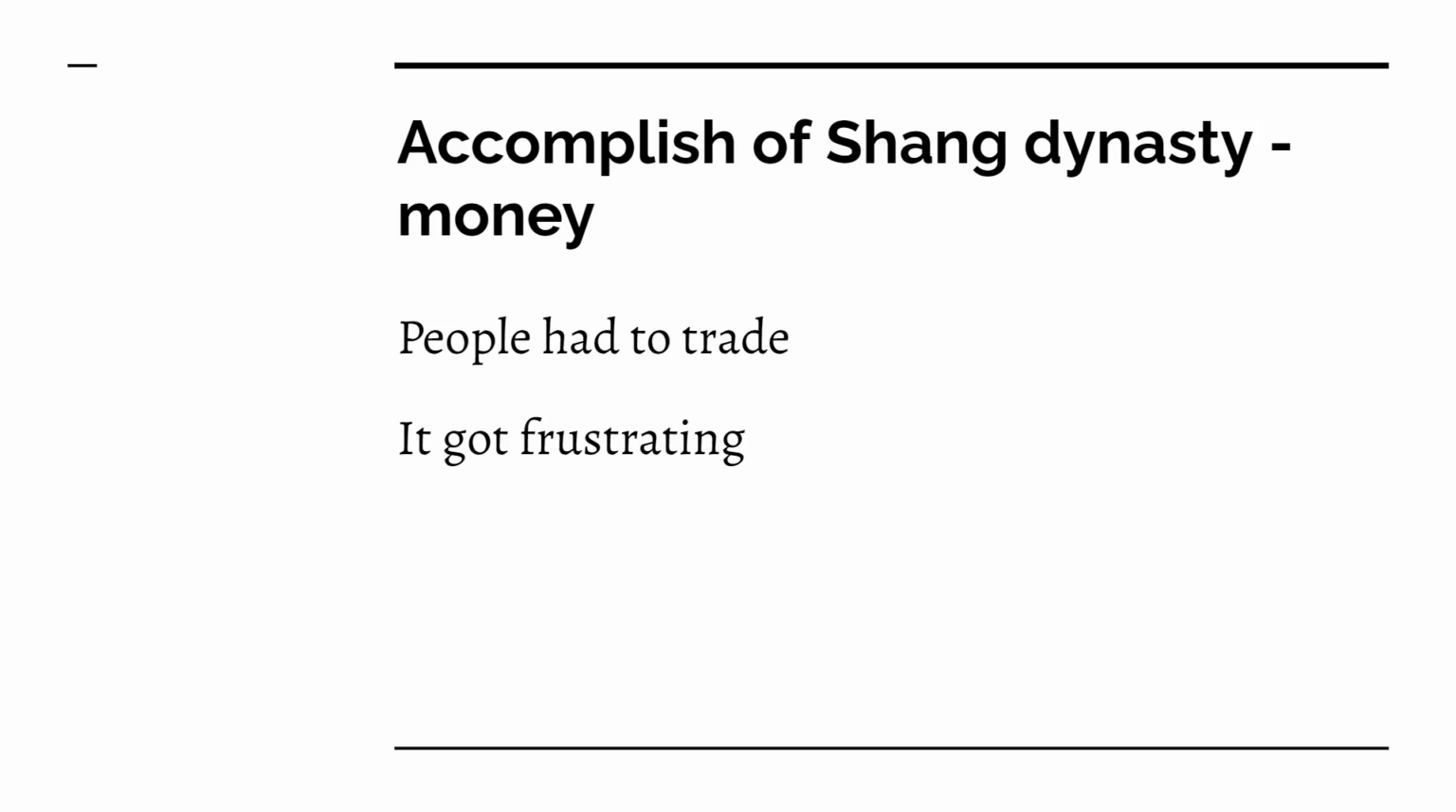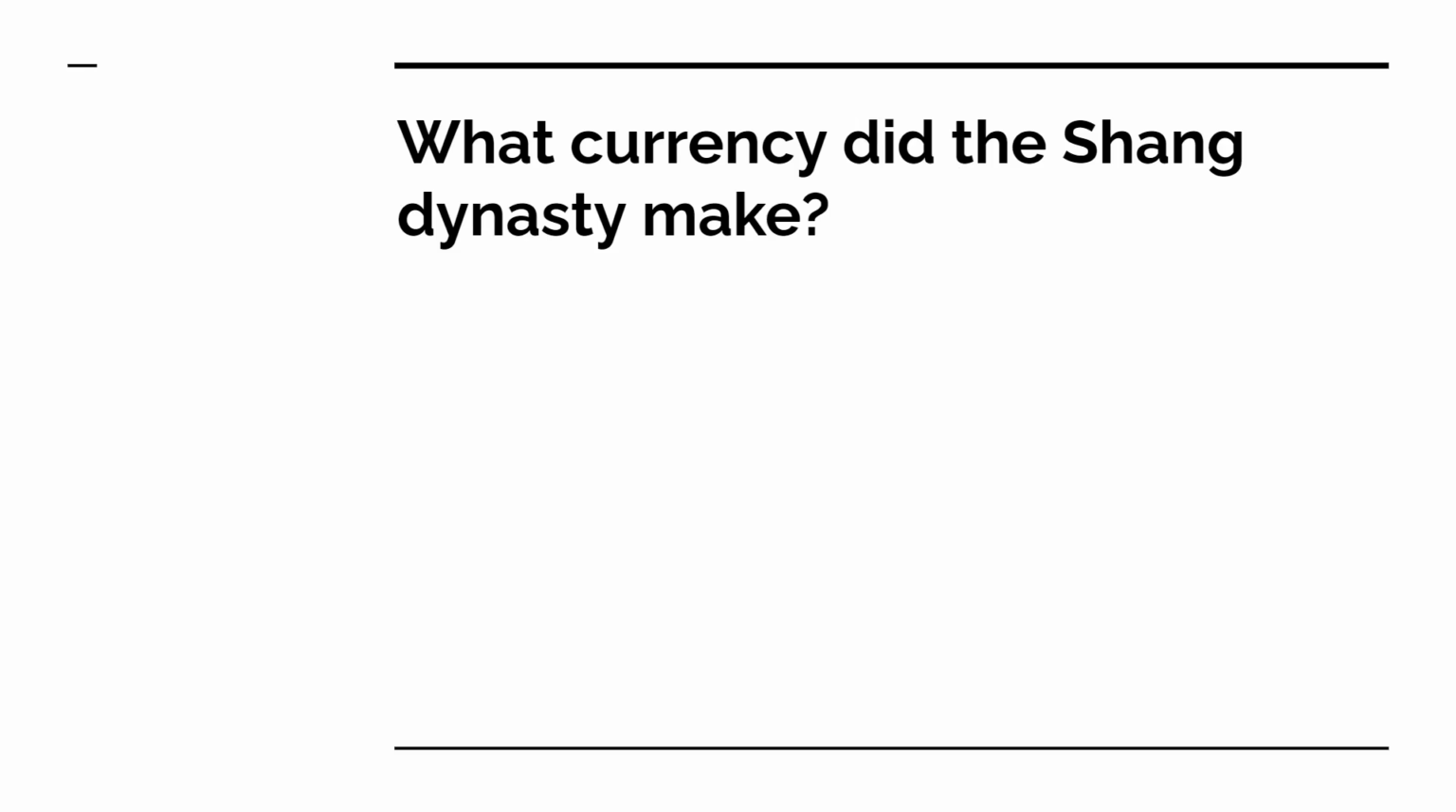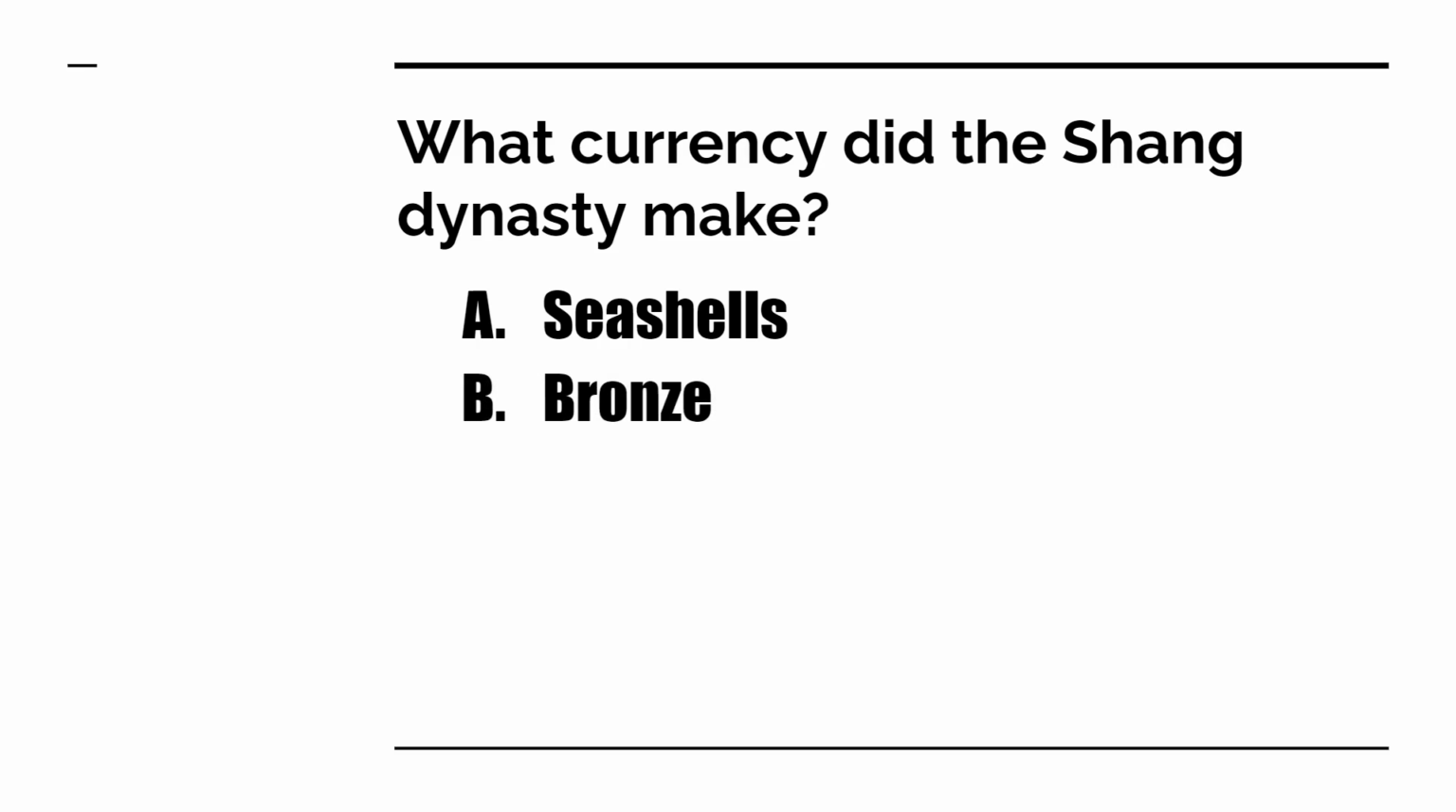So the Shang Dynasty decided to make their own currency. What currency did the Shang Dynasty make? Take a guess. A. Seashells. B. Bronze. C. Cash. Or D. Coins. I'll give you 10 seconds to answer. 1, 2, 3, 4, 5, 6, 7, 8, 9, and 10.